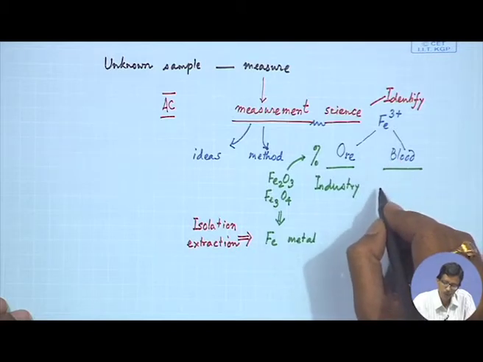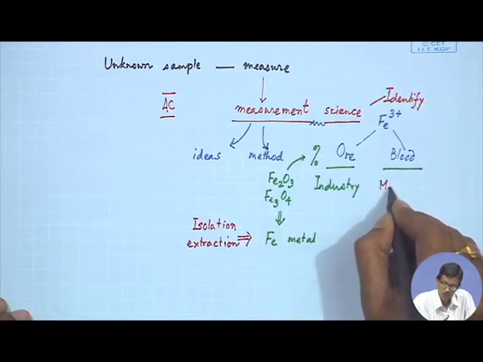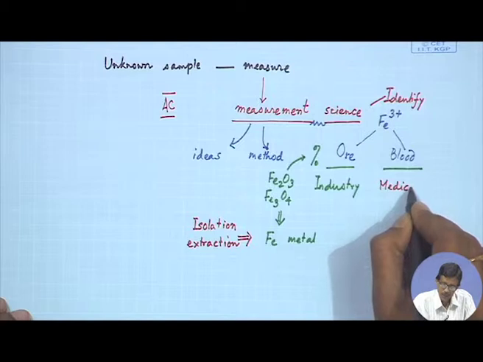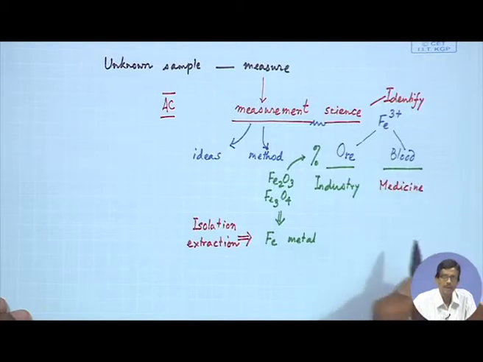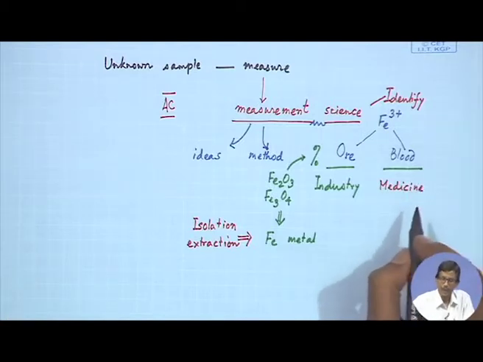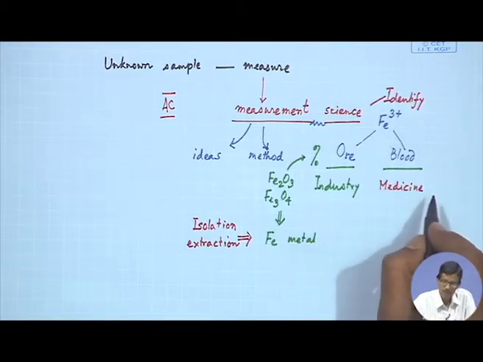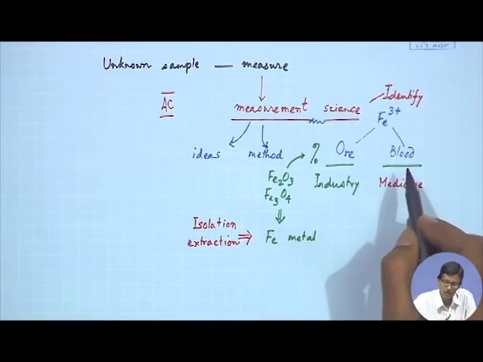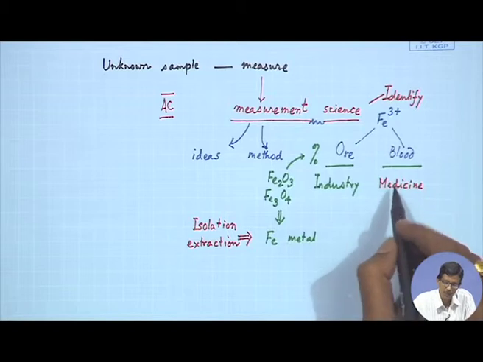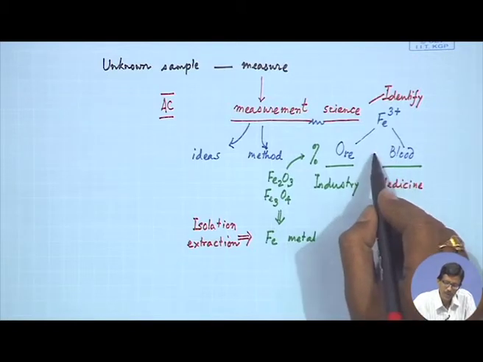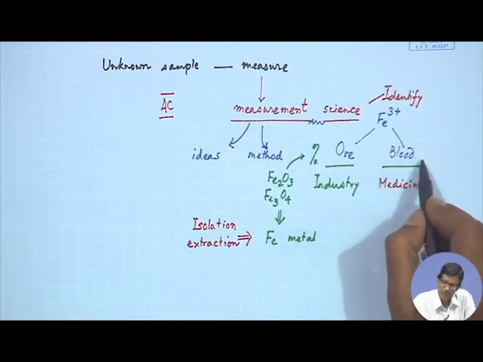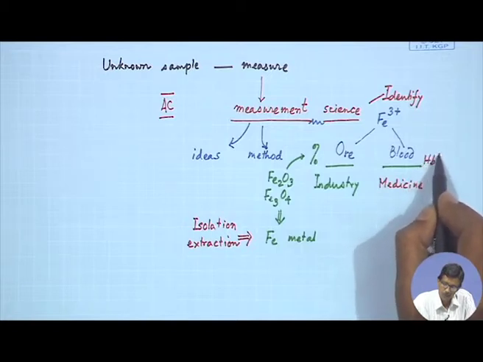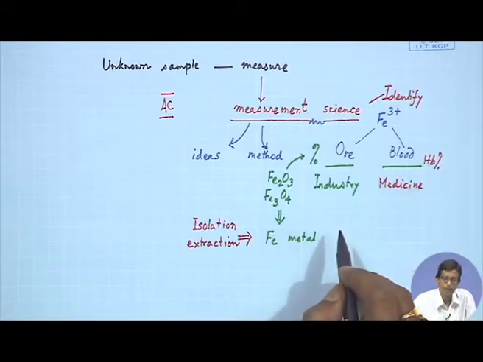Similarly, when we talk about blood, we talk about the subject which is medicinal chemistry or clinical biochemistry, where we can talk about the understanding of medicine related to the analysis of a blood sample, that means the percentage of hemoglobin.